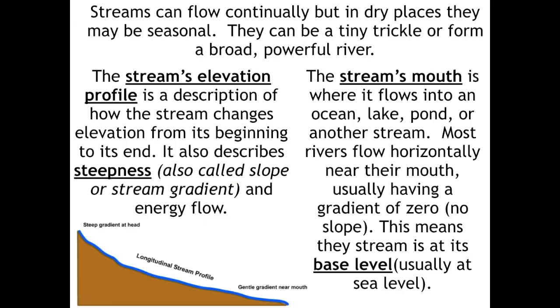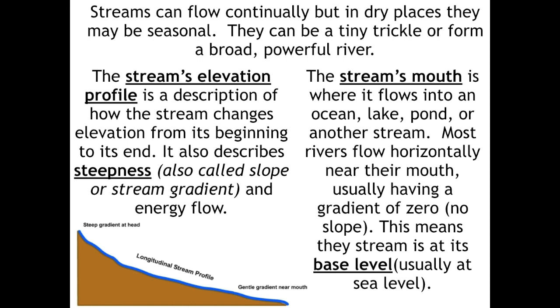Okay, here's 4 terms that you do need to know. The focus here is on the left, a stream's elevation profile. The elevation profile is basically describing how the stream changes elevation from the beginning to the end. Usually streams are going to be starting at a high point and then they end at a low point. That's all this is talking about. So an elevation profile, remember what elevation is? How high above sea level. So from point A to point B, how does it change?